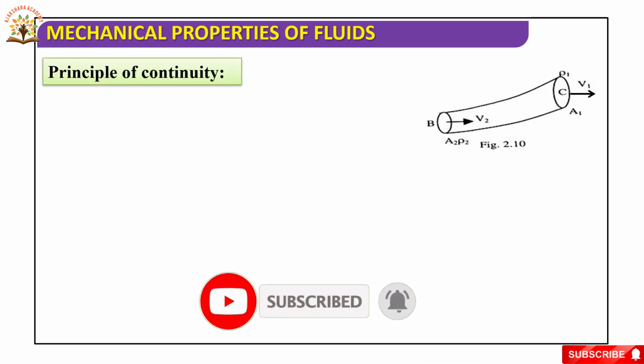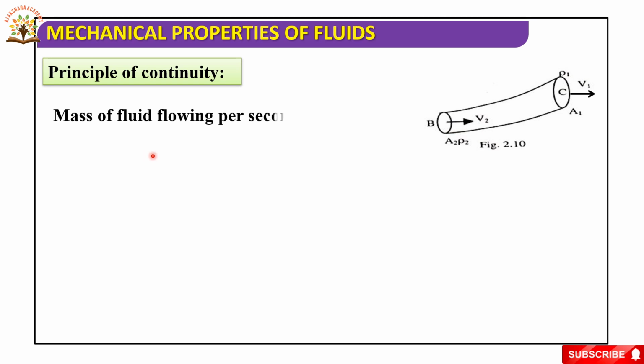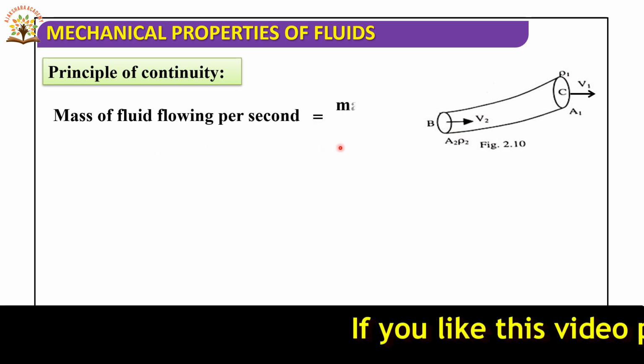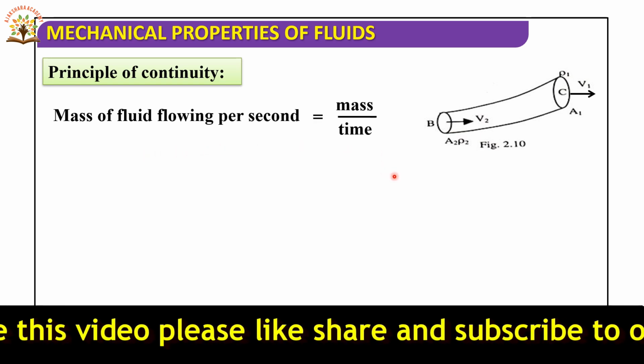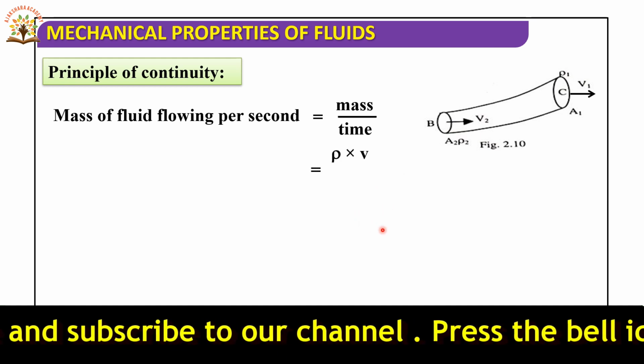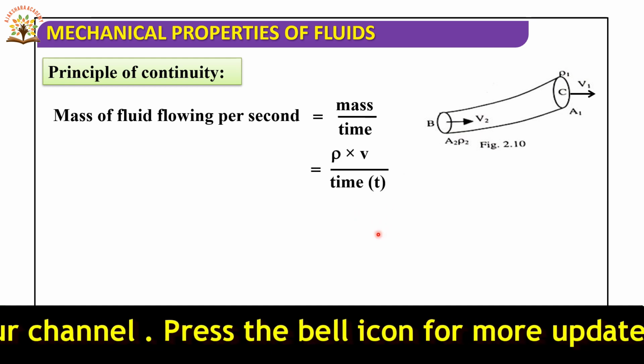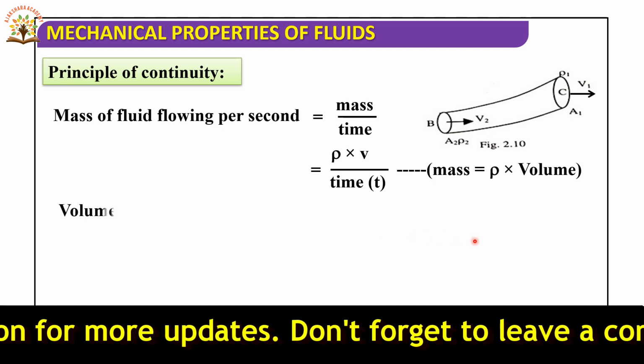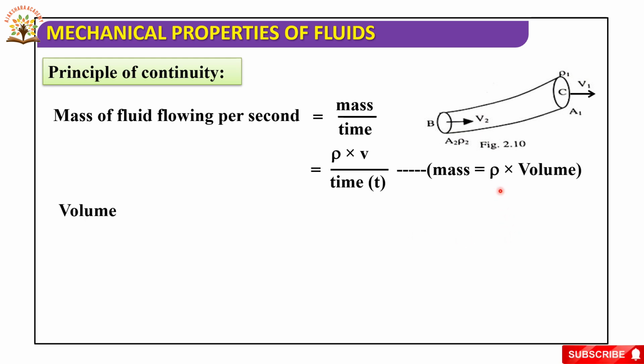Next, principle of continuity. Mass of fluid flowing per second is equal to mass by time. Mass can be written as rho into V by time t, since mass is equal to rho, which is density, into volume V. Volume is equal to area into displacement, so that is A into x.